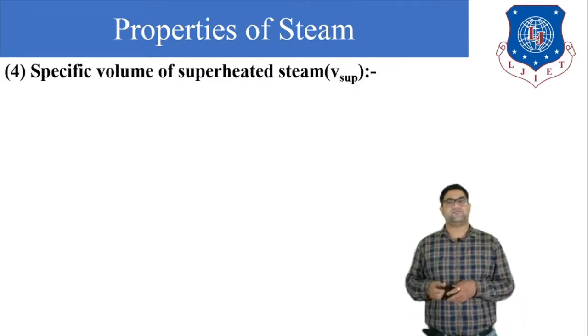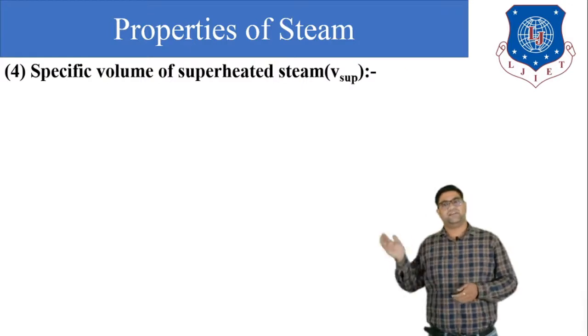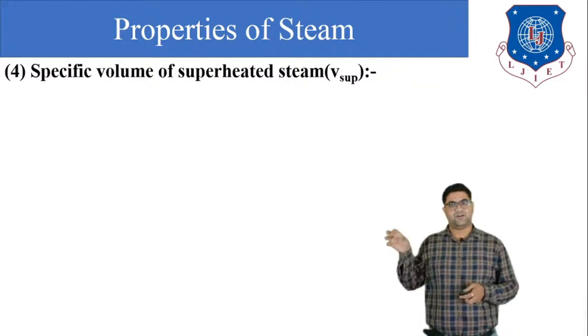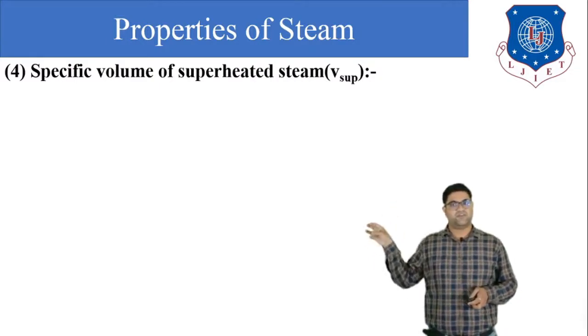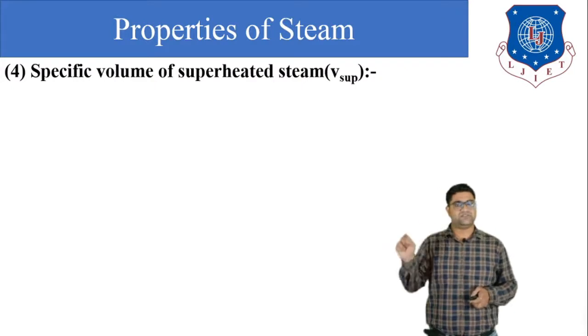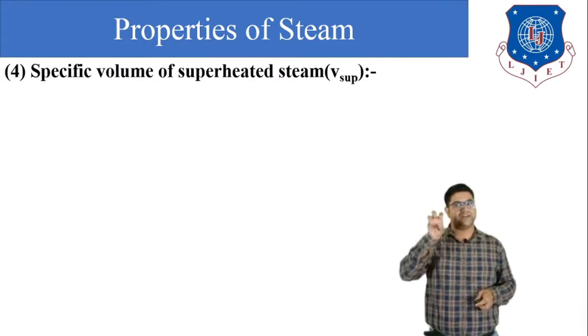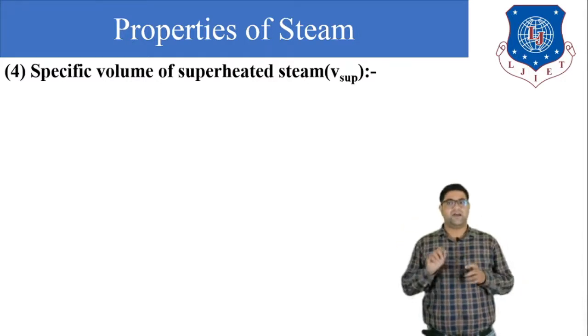Next, the specific volume of the superheated steam. When the steam has become superheated, its specific volume will rise. We all know that when the water is at saturation temperature, there is a small volume. Then the volume gradually increases when steam becomes wet. After that the volume increases further and the steam becomes dry. And when steam becomes superheated, there will be a higher volume.